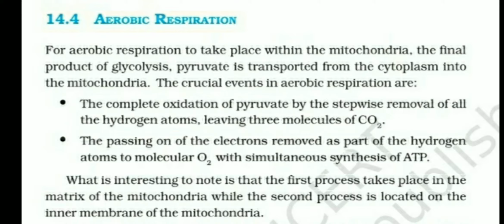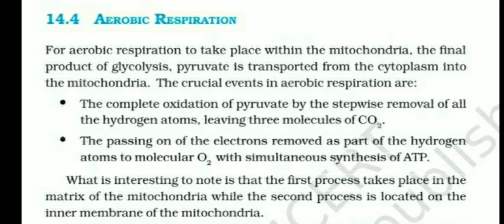By the process of glycolysis, pyruvate, or pyruvic acid, is formed, which is transported from the cytoplasm into the mitochondria. In the mitochondria, two important events occur.